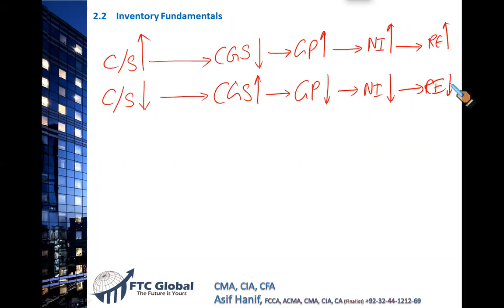Eventually, whatever you earn at the end of the period goes into retained earnings. So net income eventually goes to retained earnings, right? From this point of view, I'm not saying that's retained earnings from the previous period. It's just that the net income, which was overstated, its impact will be that retained earnings will be overstated.